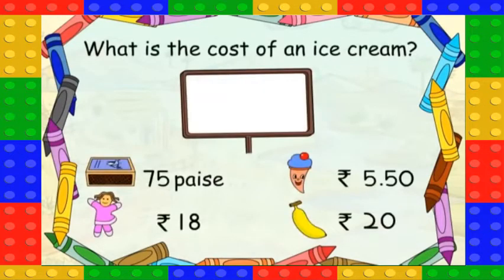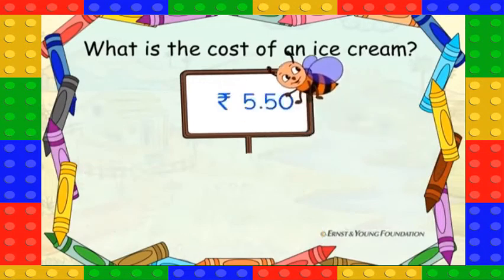What is the cost of an ice cream? Rupees 5.50.